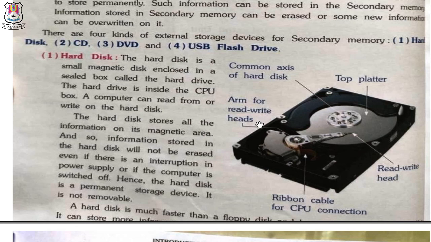Number 1, hard disk. 2, CD, 3, DVD and 4, USB flash drive. Hard disk. The hard disk is a small magnetic disk enclosed within a sealed box called the hard drive. The hard drive is inside the CPU box. The computer can read from or write on the hard disk.